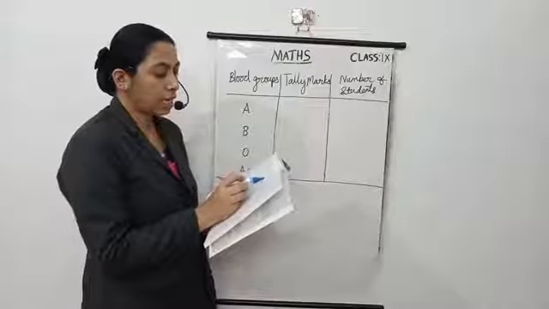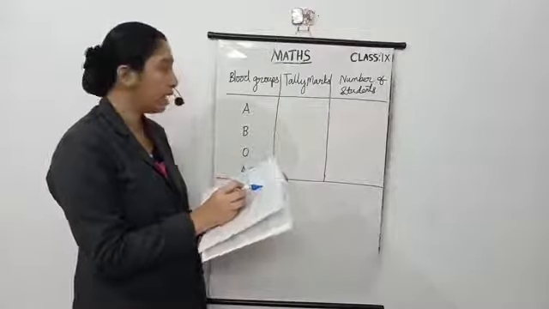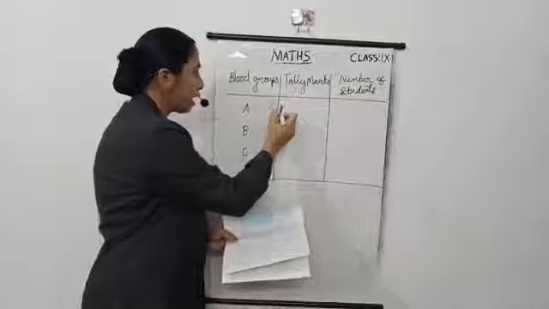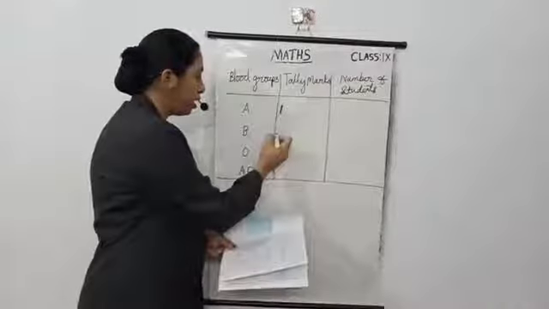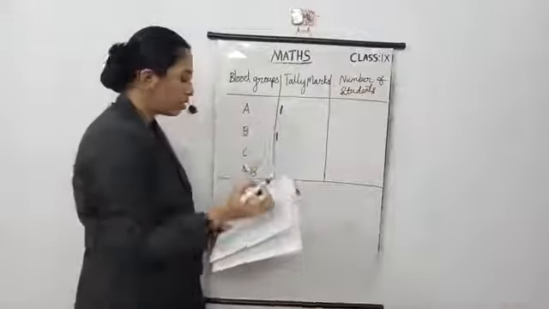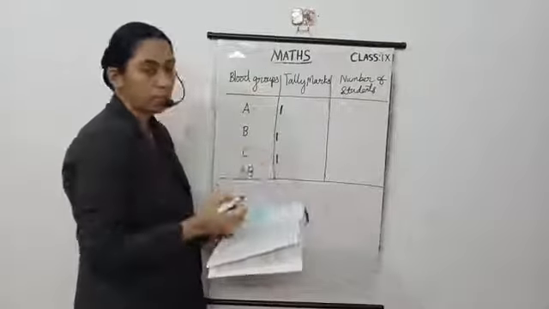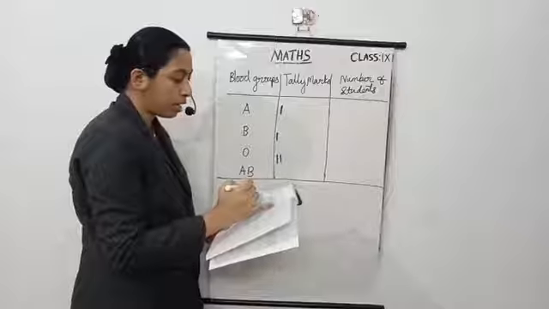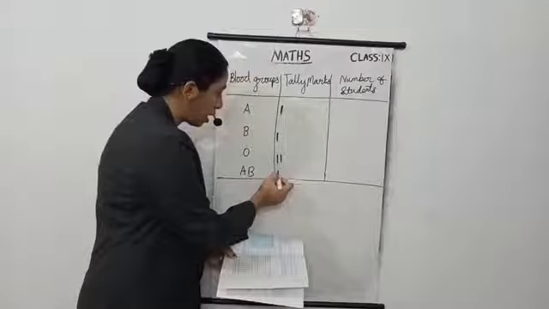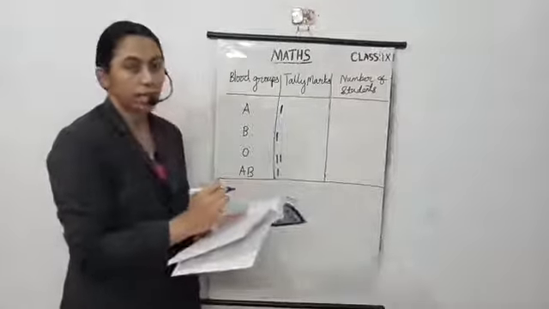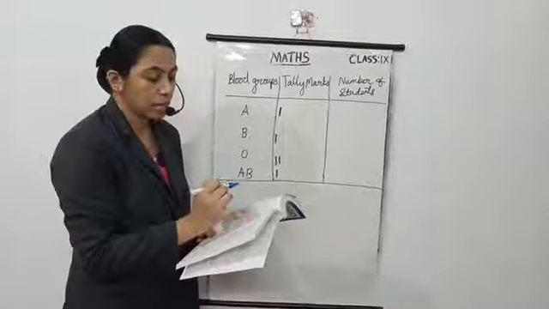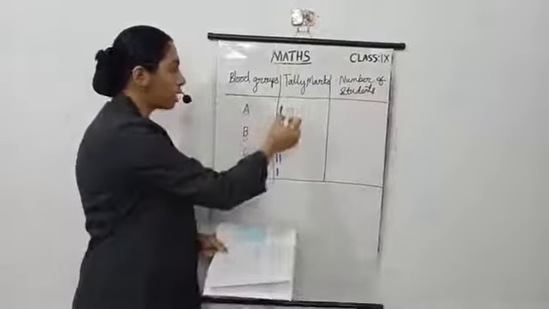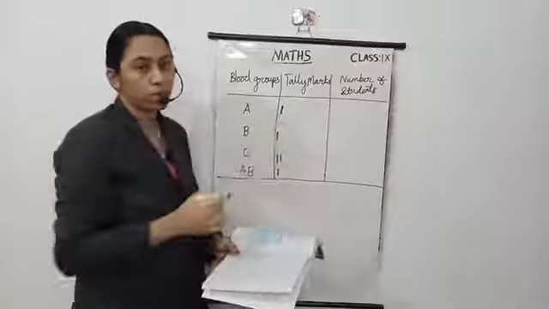Now take A. First is A, so put one tally mark. Next is B, so a tally mark here. Next is O, a tally mark here. Then again O, so again put a tally mark. Then AB, so a tally mark here. Like that, take each given blood group and put a tally mark for the corresponding blood group.